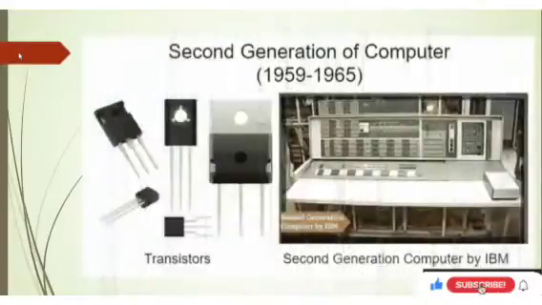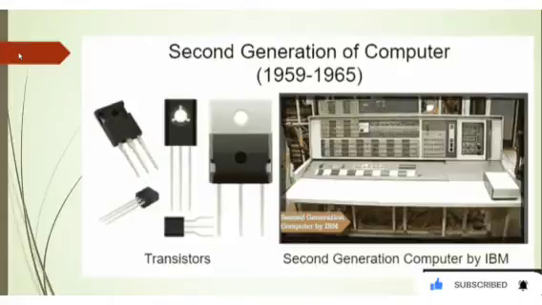Next is the second generation of computers. The second generation of computers began with the widespread use of transistors. In this generation, vacuum tubes were no longer the main piece of technology.